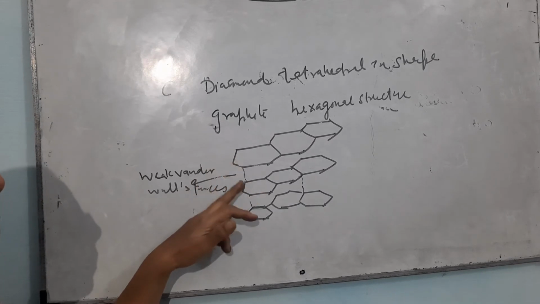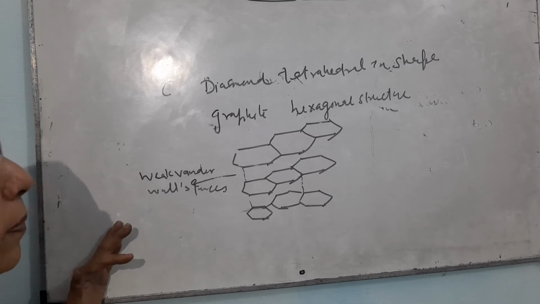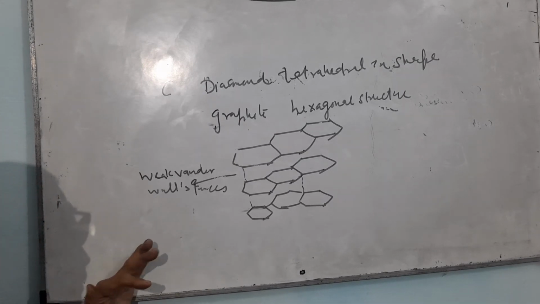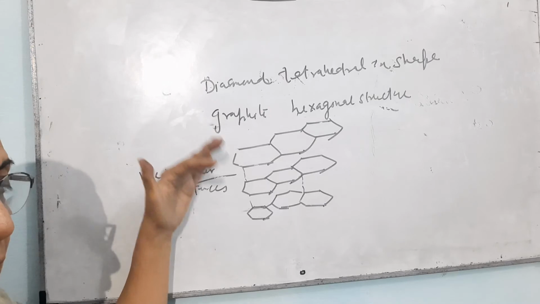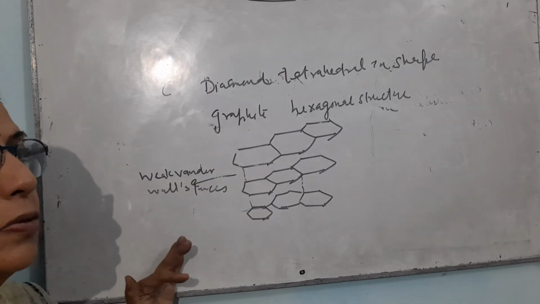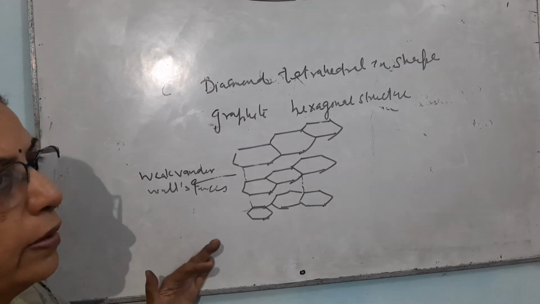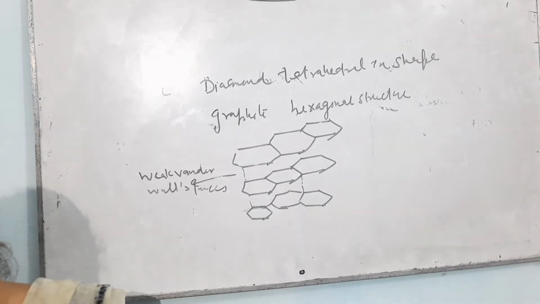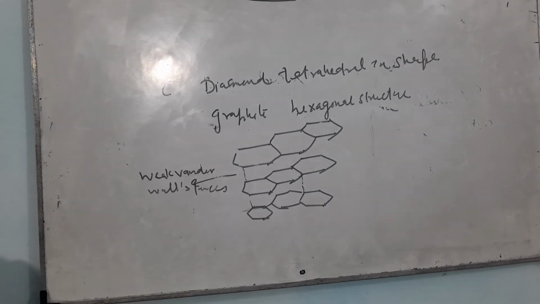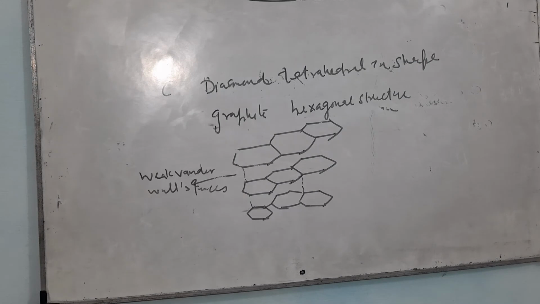These contain double bonds, these contain single bonds. There is a presence of alternate single and double bonds. These layers can slip over each other. The forces are very much weaker. These layers are attached with each other by weak forces, and this is a soft structure. And because there is a presence of one electron at the back side, that is why it is able to conduct electricity.